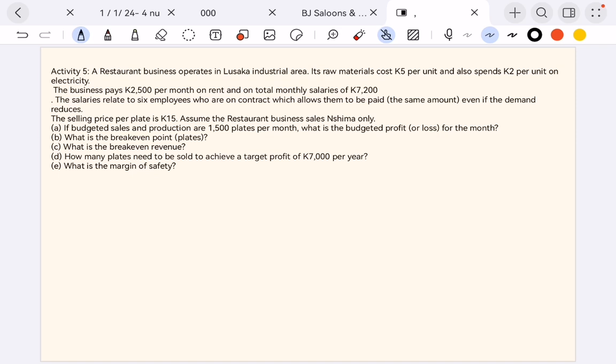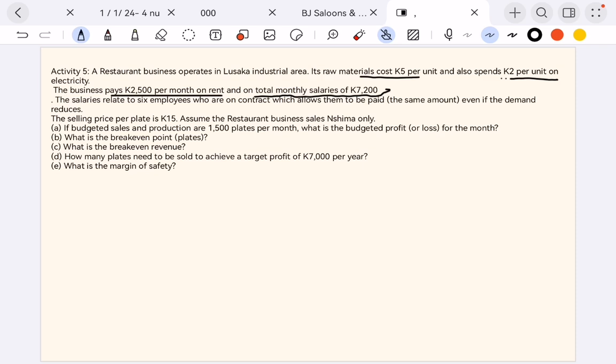So a restaurant business operates in Lusaka industrial area. It has raw material costing 5 kwacha per unit. It also spends 2 kwacha per unit on electricity. Then it pays 500 per month on rent. Then there are also total monthly salaries of 7,200. These salaries relate to 6 employees who are on contract, which allows them to be paid the same amount of money even if they decide not to work, or even if the demand for Ushima reduces. They'll still get that 7,200 per month.